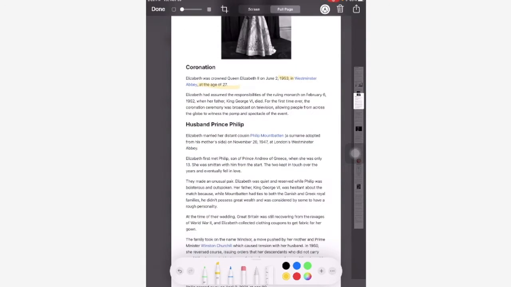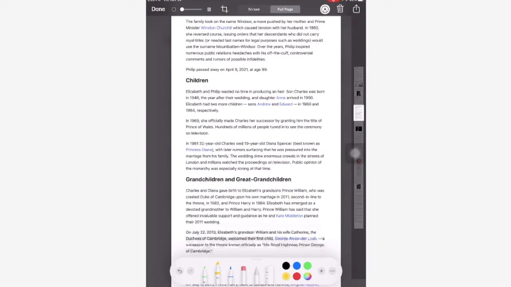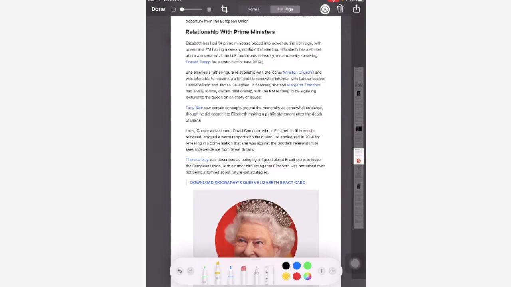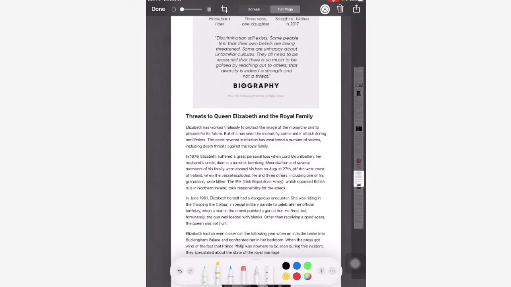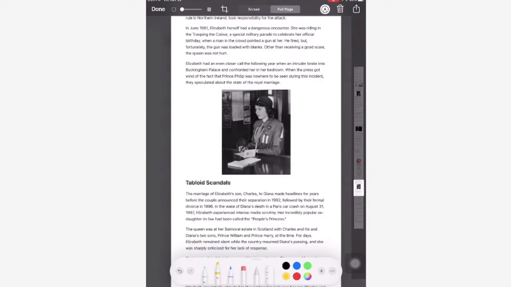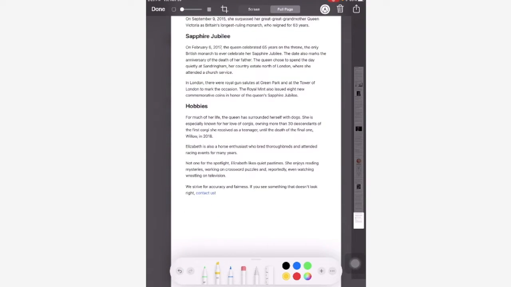I want that she married, her husband is Prince Philip. She had 4 children. She had 14 prime ministers. And what else? And then I'm going to talk about that she liked dogs and horses.